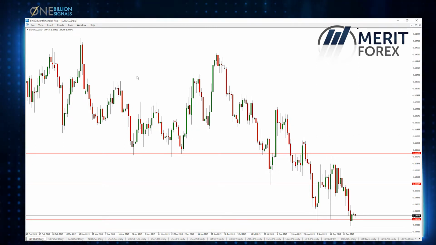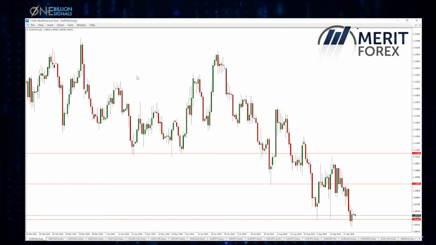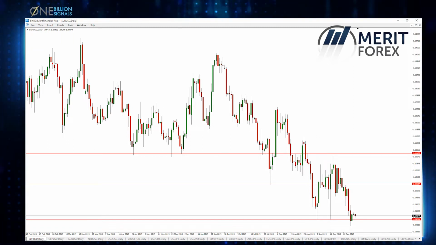CPI for the Eurozone 9 a.m. It's according to the forecast supposed to see the same CPI like the last year compared to the previous year. GDP in Canada 12:30. ISM manufacturing data 2 p.m. for US dollar, and this is for the Tuesday.